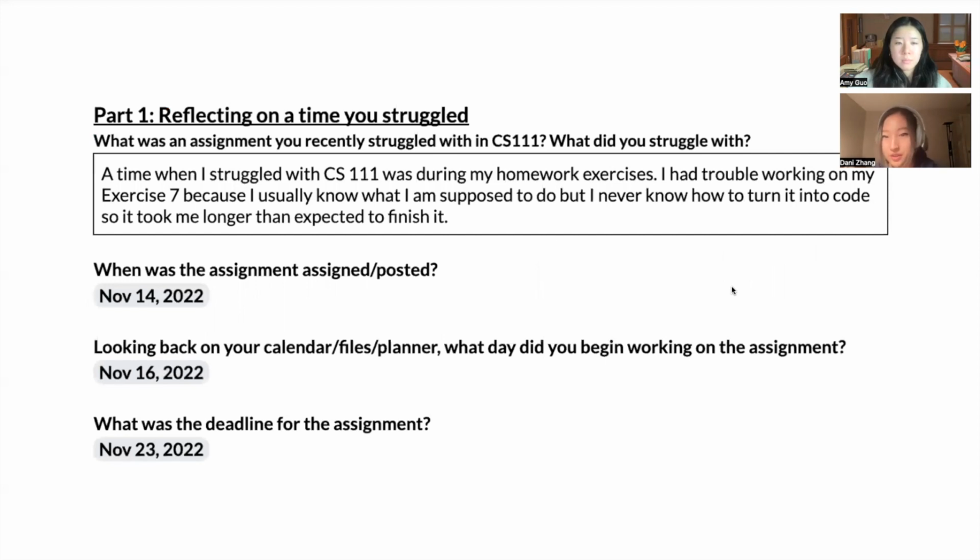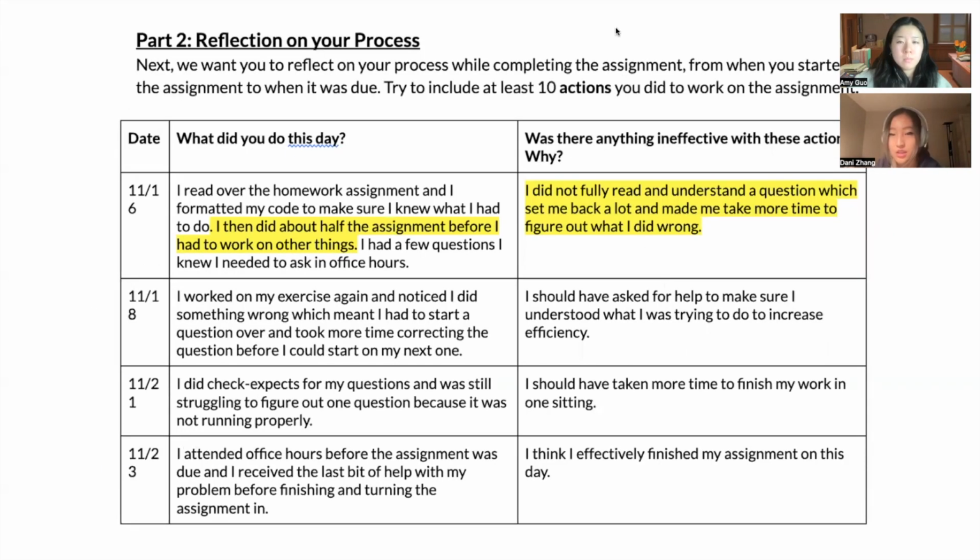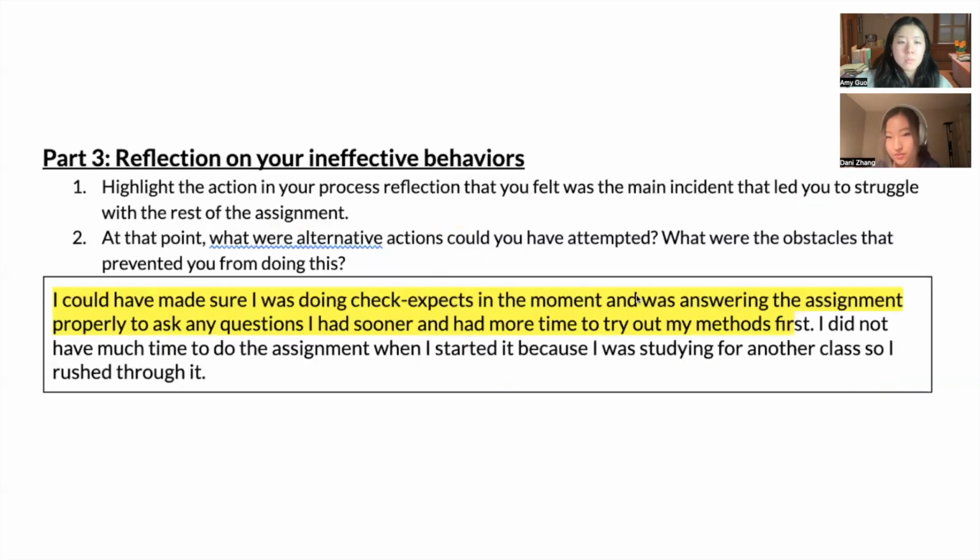Part one is quite similar to previously, except we ask when the assignment was first assigned or posted. And part two is when we create specific dates and ask what the user did on each day, and ask if there was anything ineffective with the behaviors that they did on that day.